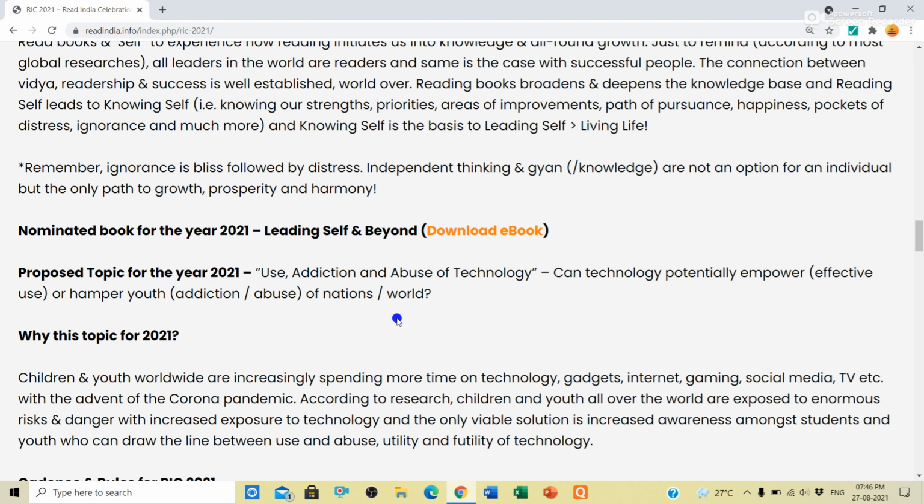So simple. You have to download the book Leading Self and Beyond, read it and complete the competition. There is no need to read another book and write on use, addiction and abuse of technology. This can be done by a college student. So download this book, read it and write the summary. That will be better for you.